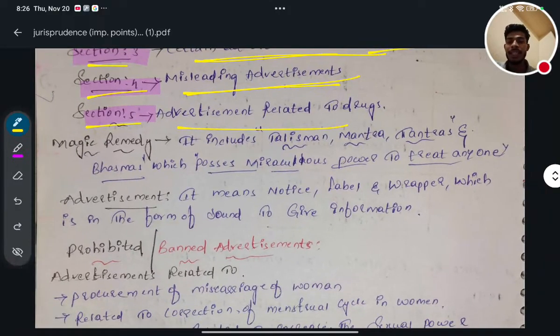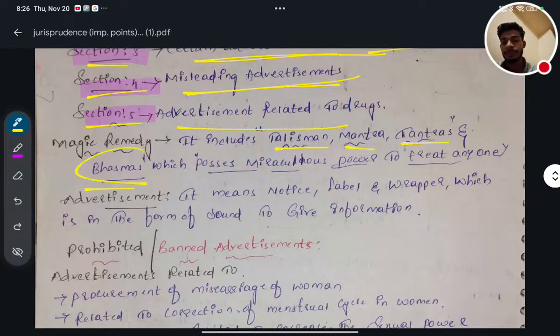Next, magic remedy. It includes talisman, mantra, tantras and bhasmas. These things are totally related to magic, and if I tell you in depth, they are related to black magic also.